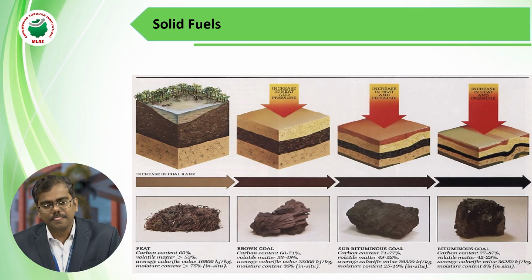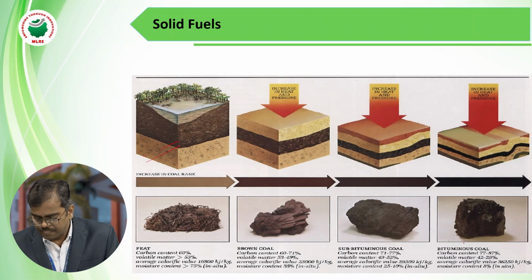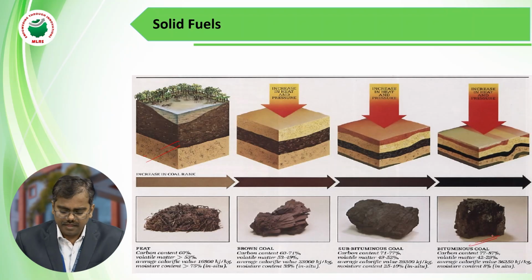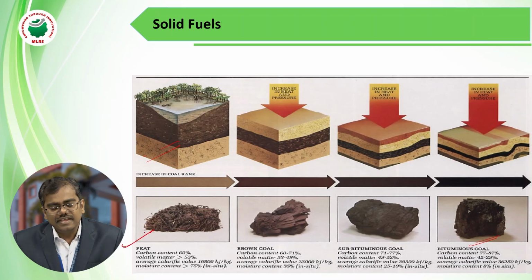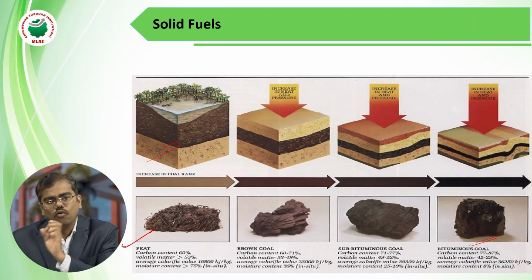This is the formation of coal from wood materials. Initially the wood material is slowly converted into peat, peat is converted into lignite, lignite is converted into bituminous coal, bituminous is converted into anthracite, and anthracite is converted into graphite, and after that comes the formation of coal. So this is the transformation from plant materials to coal.